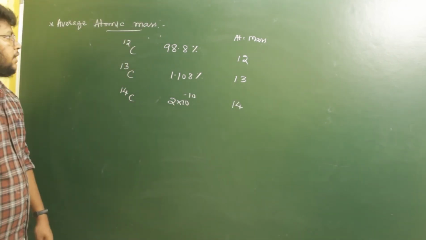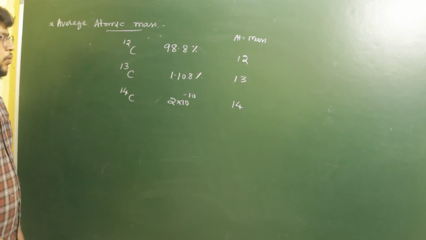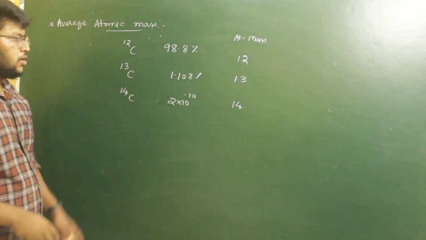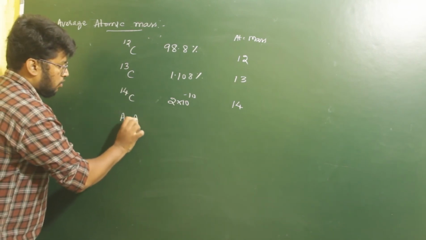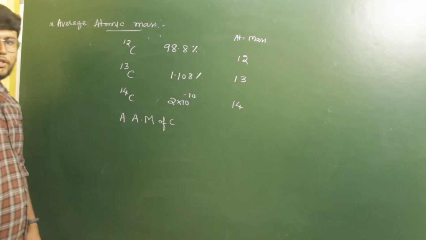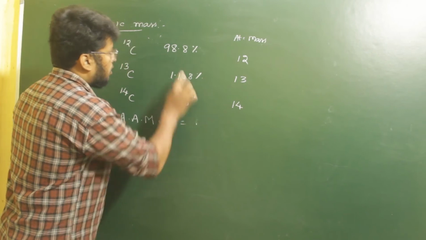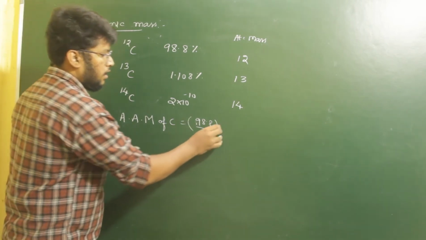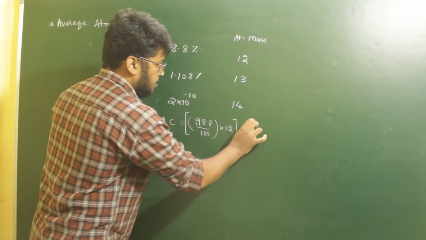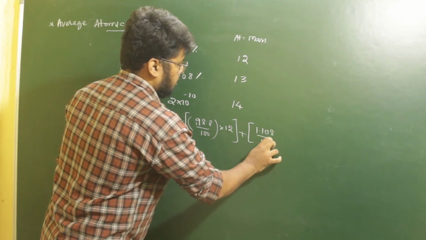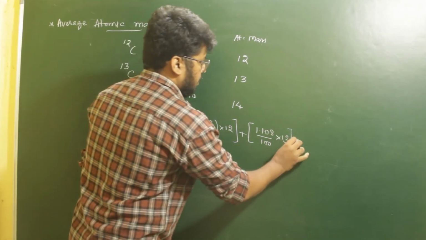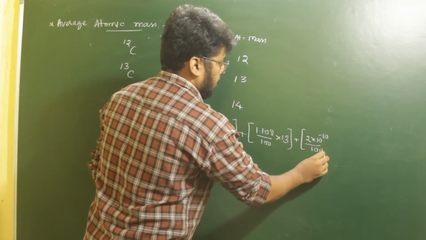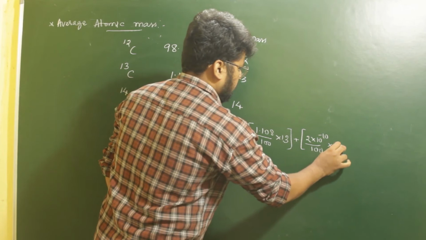Now to find the average atomic mass of the given carbon atom, we have to multiply the respective relative abundance with the atomic mass and add them up. For the average atomic mass of carbon, we consider 98.8 divided by 100, that is in terms of percentage, right? 98.8 divided by 100 into 12, plus 1.108 divided by 100 into 13, plus 2 into 10 power minus 10 divided by 100 into 14.